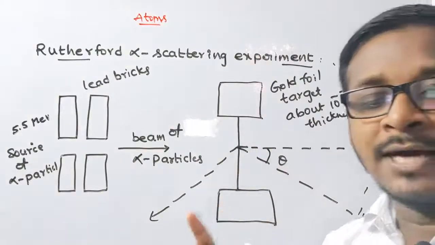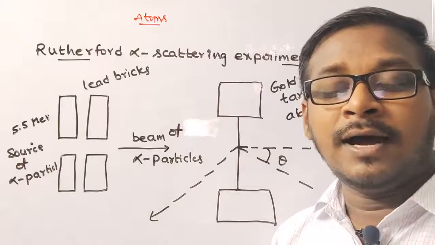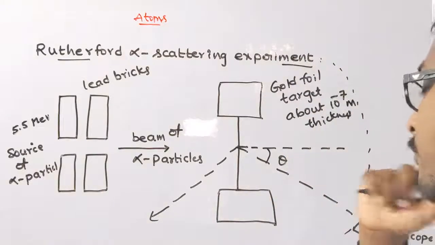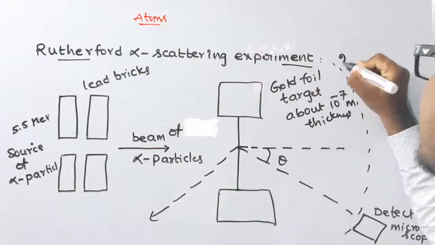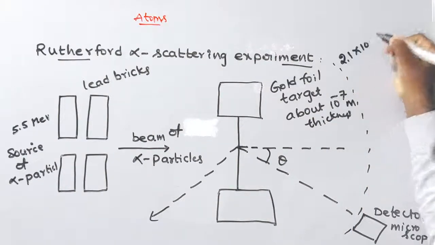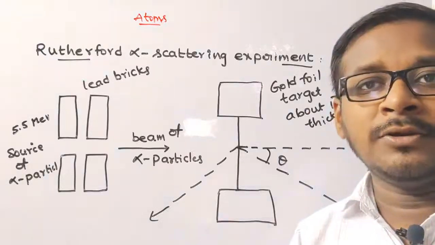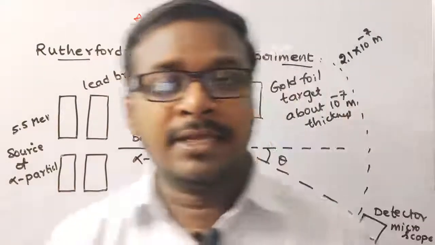The thickness of the gold foil was 2.1 into 10 power minus 7 meter.